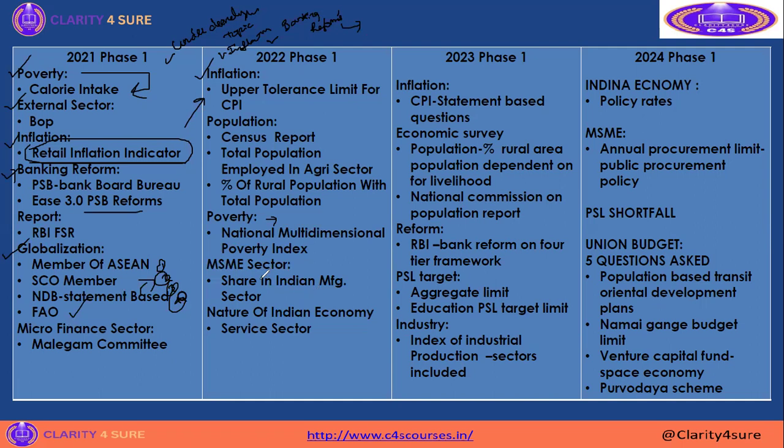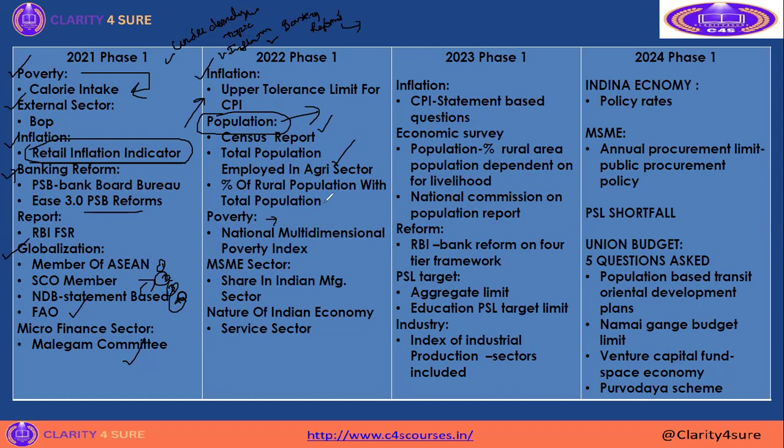Then the foremost thing is MSME, you need to study. Microfinance sector they asked, in the Malegam committee they asked. In the 2022 question paper we discussed population. They didn't ask about the population policy, they jumped into the population report. In this population report the focus was more on the rural sector. See the question paper: total population employed in the agriculture sector, what is the percentage of total population. Then the second question asked is the percentage of rural population in total population.